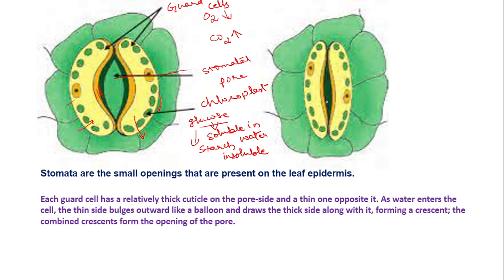So you can understand now how the opening and closing of stomata are controlled by the guard cell. When the water moves inside, the guard cell swells up and the stomatal pore opens. When the water moves outside, the guard cell will shrink and the stomatal pore closes. This is the mechanism of opening and closing of a stomatal pore.